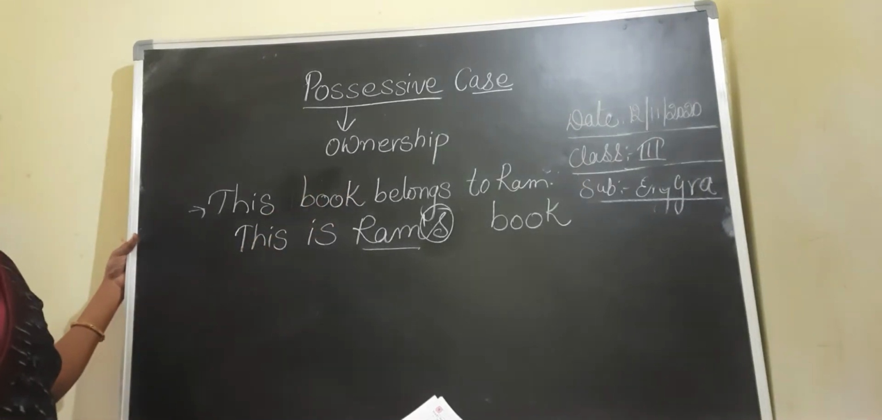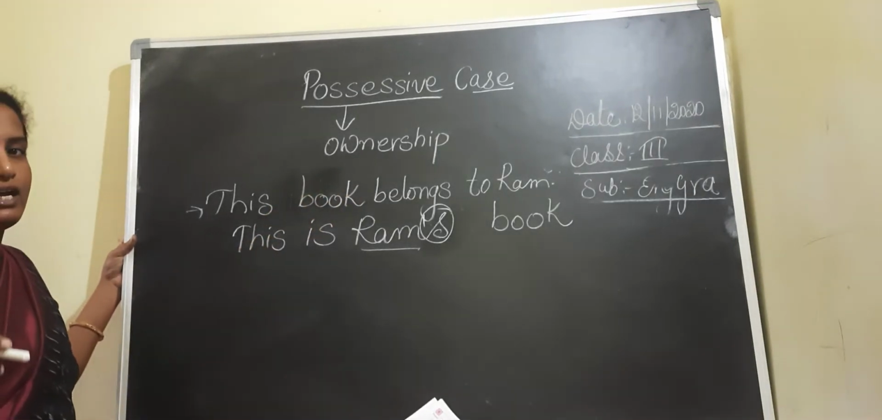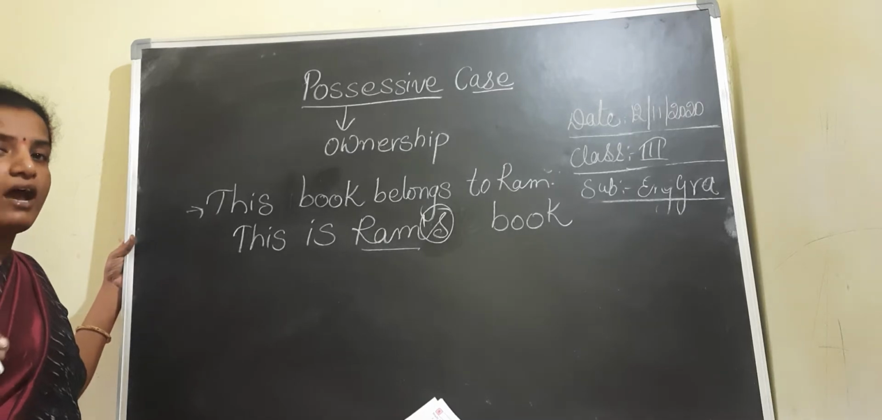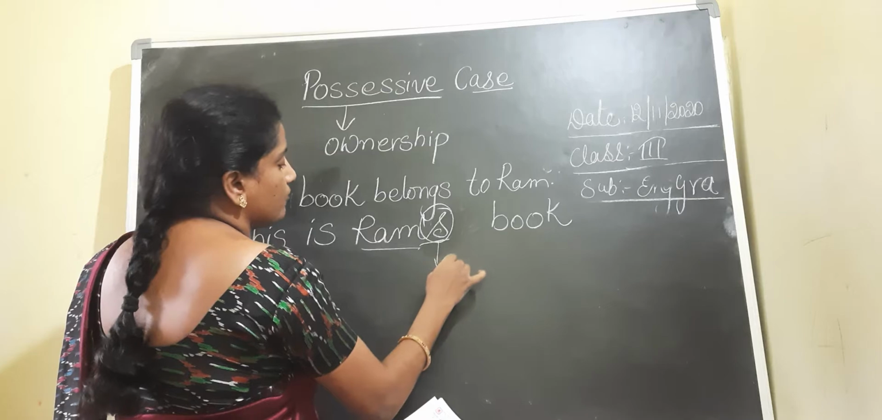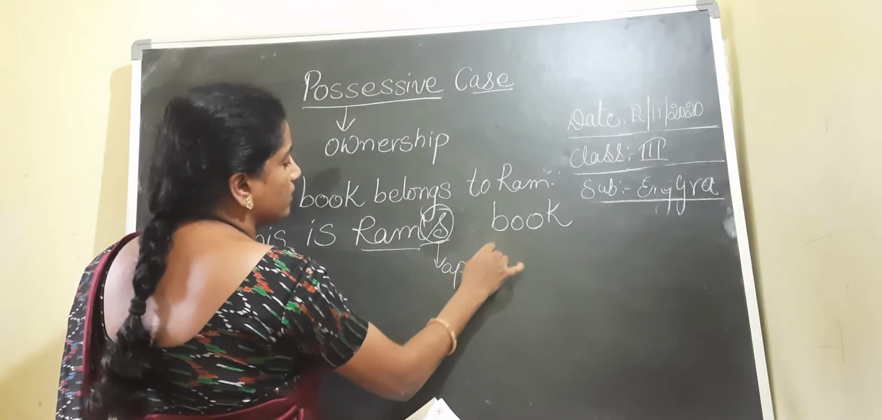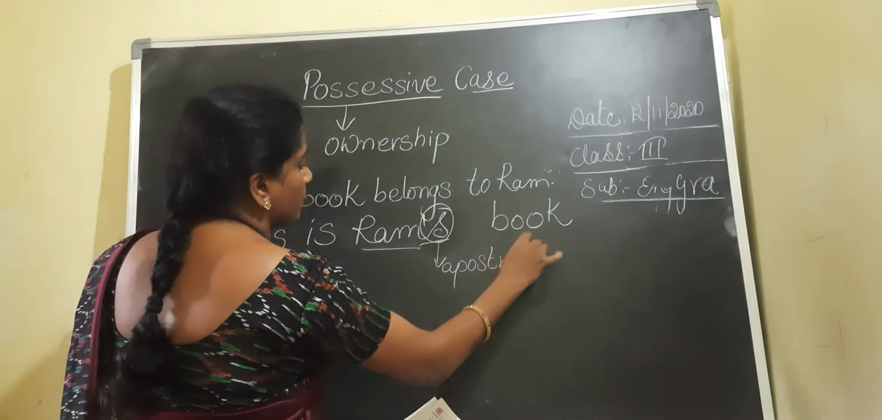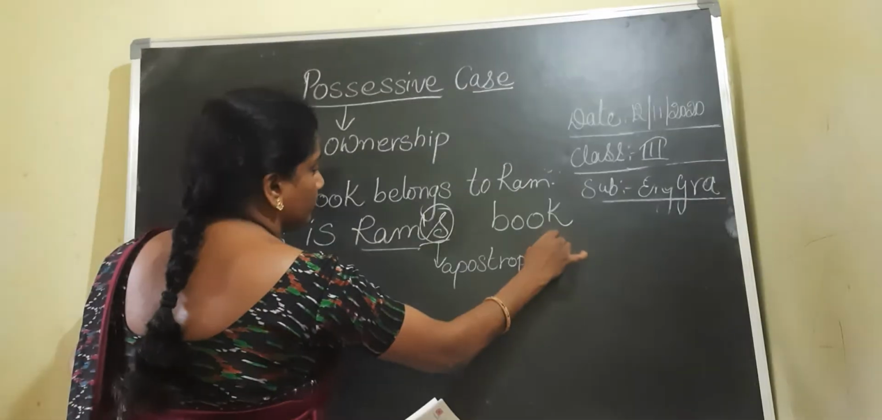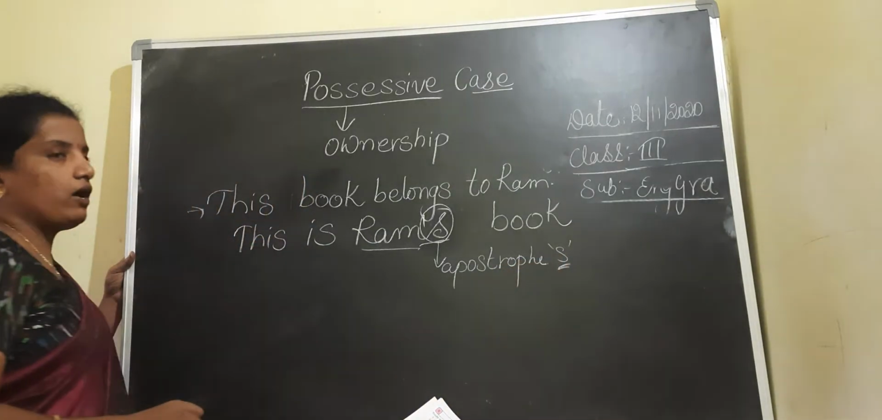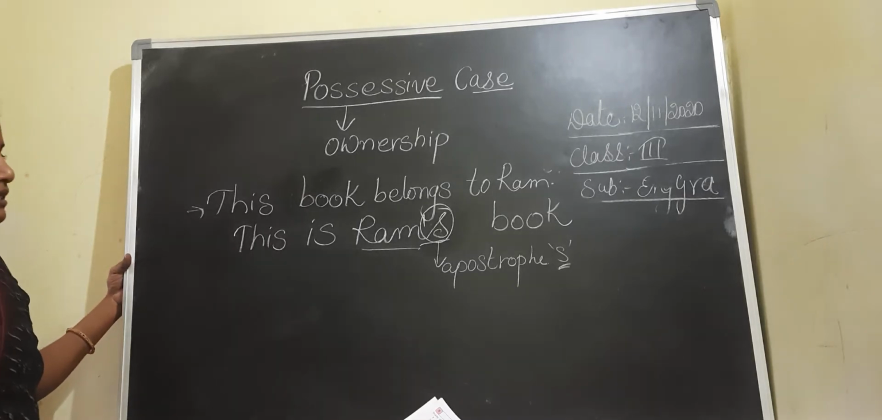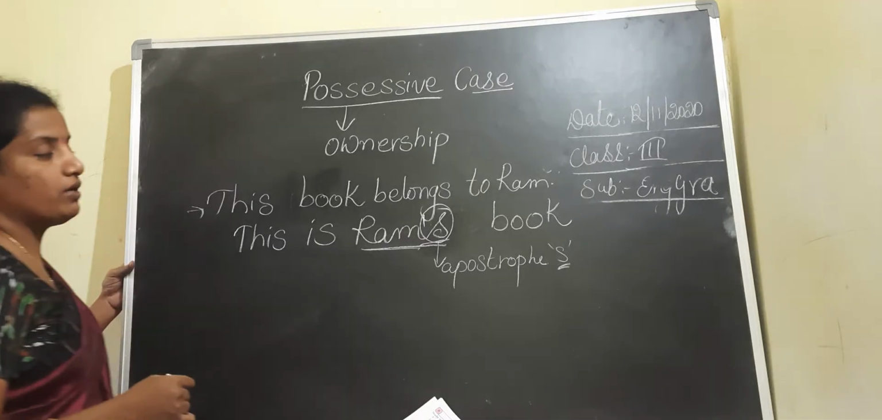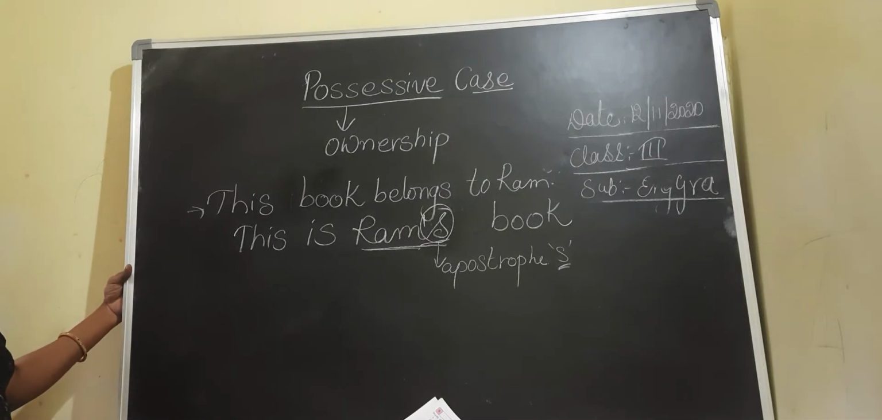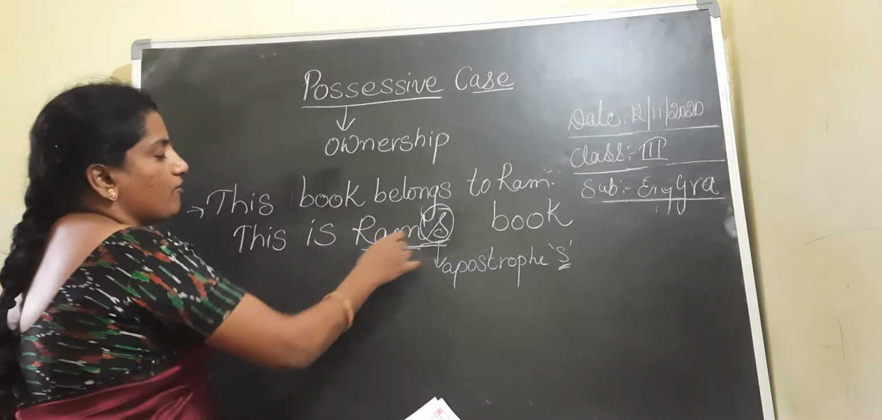See, children, whenever we are denoting the possessive case of a noun, we have to add an apostrophe s. Apostrophe s means belonging or possessiveness. So here we are using apostrophe s to denote the possessive case of a noun, but in the pronouns we should not add an apostrophe s.